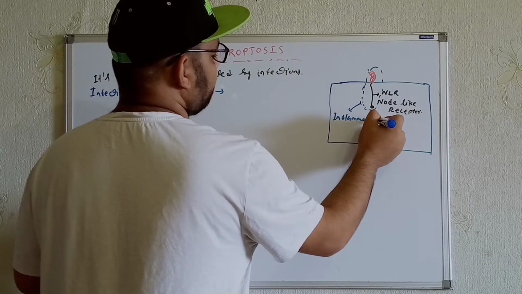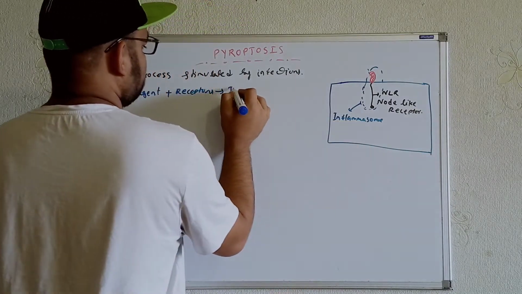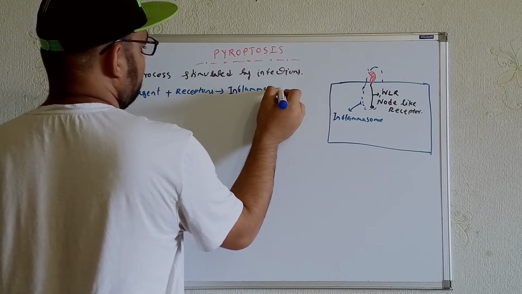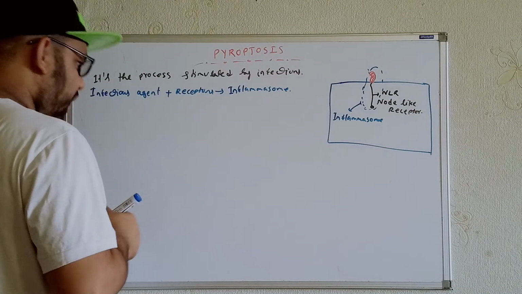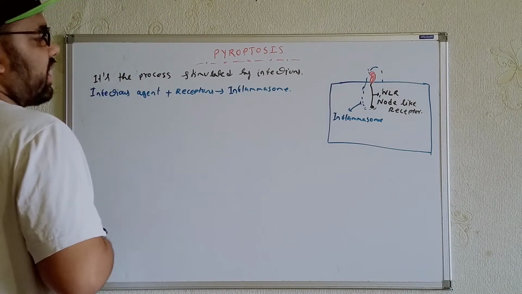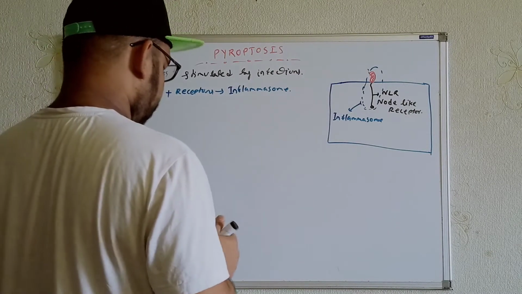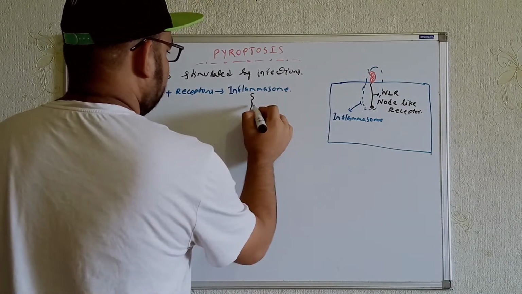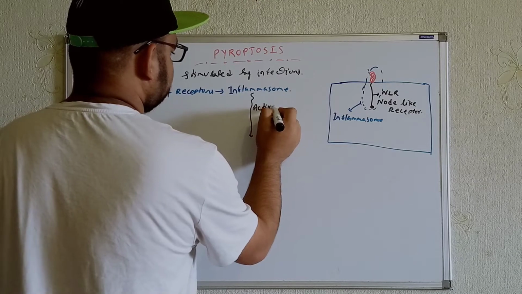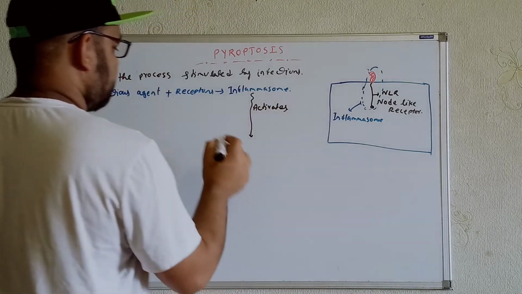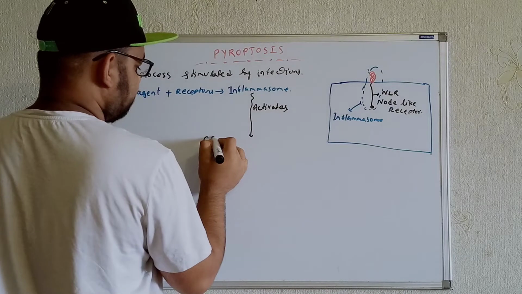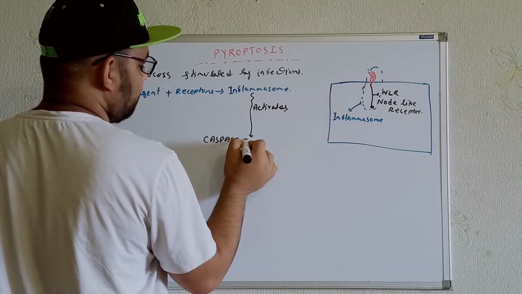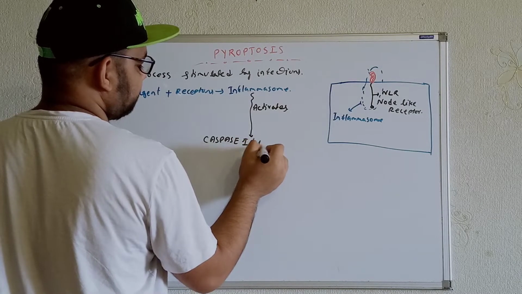So they will form the inflammasome over here. Now this inflammasome has the capacity to activate certain things. This inflammasome can activate or stimulate two types of caspase, the caspase 1 and caspase 11.